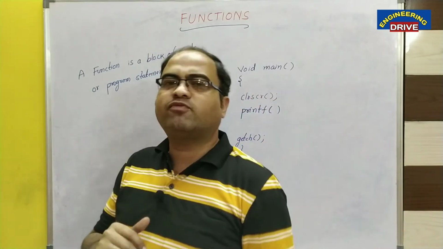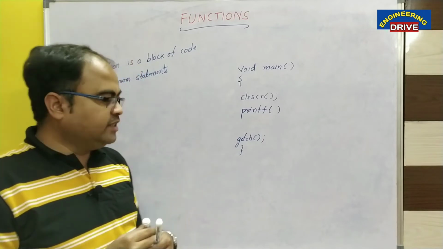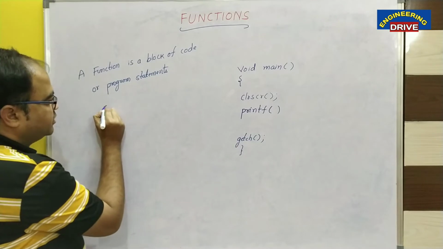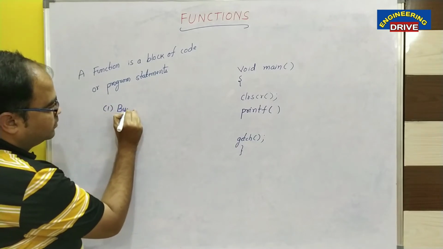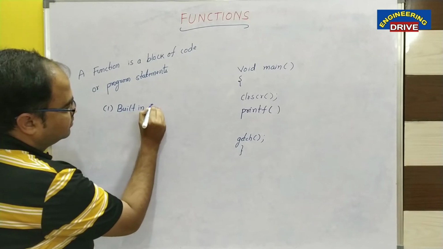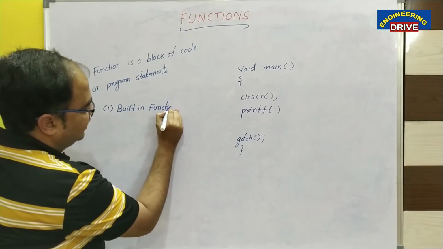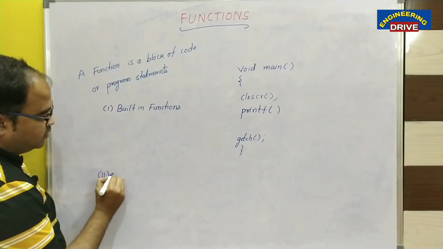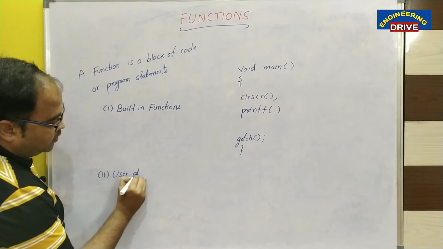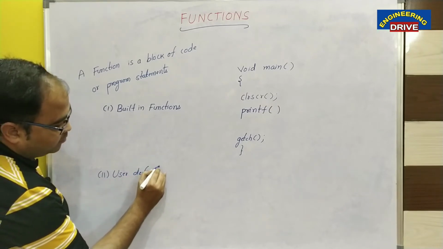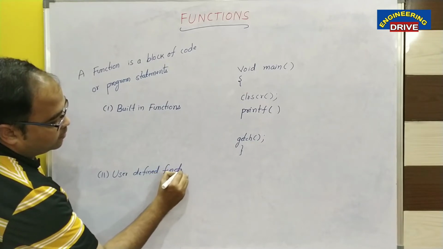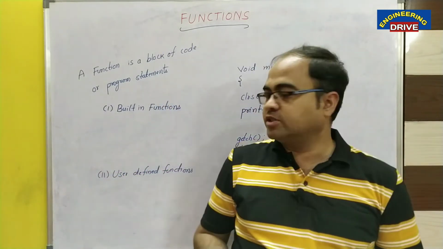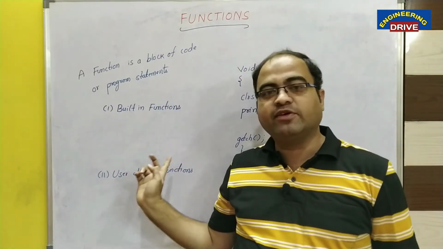Now, what are the types of functions our C language supports? C supports two types of functions. How many types? Two types or two categories. The first type is built-in functions, and the second category is user defined functions. So dear students, C supports two categories of functions: built-in functions and user defined functions.